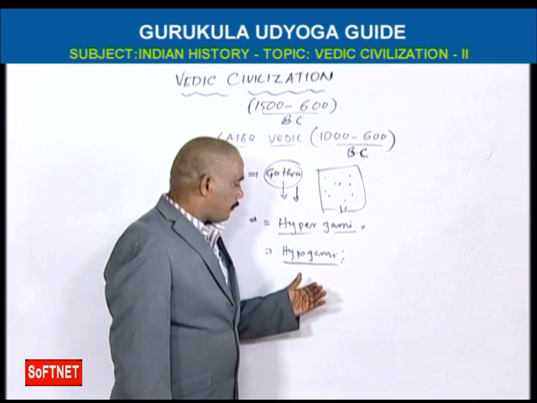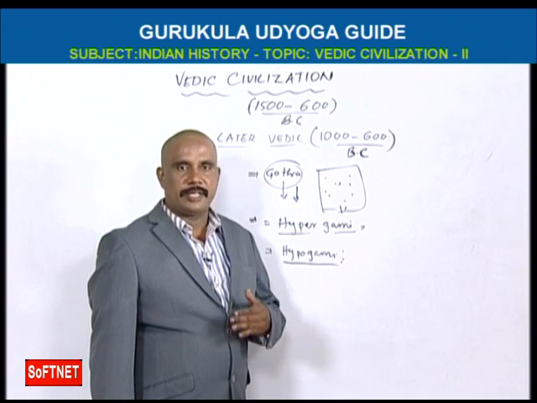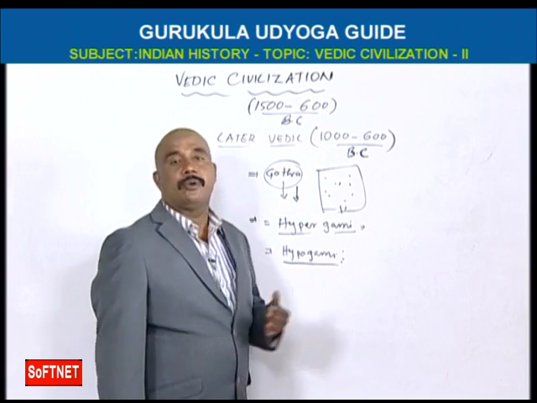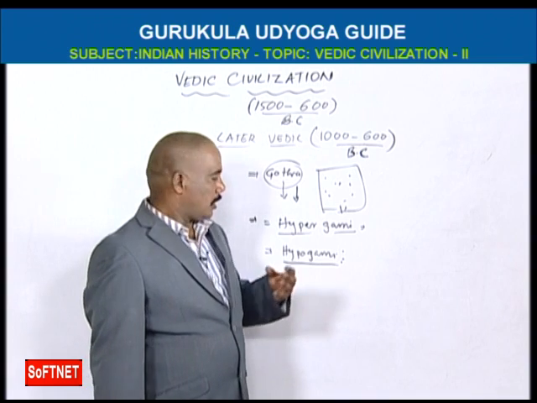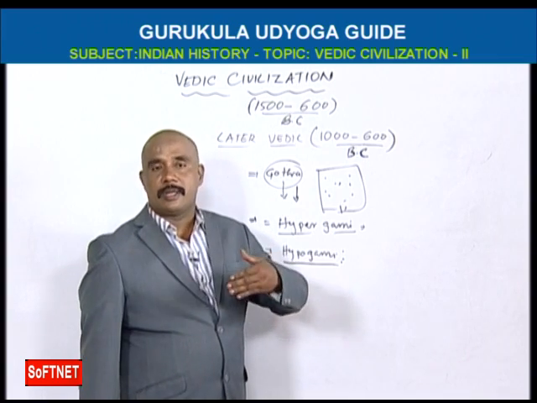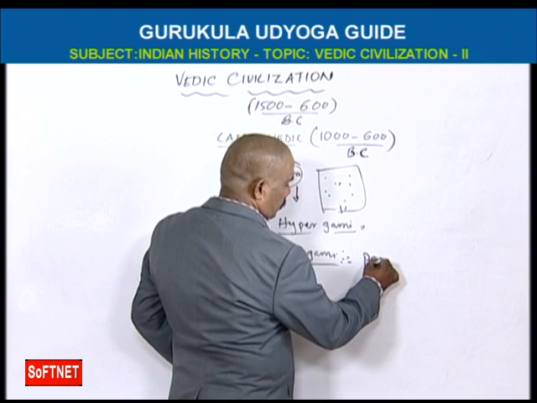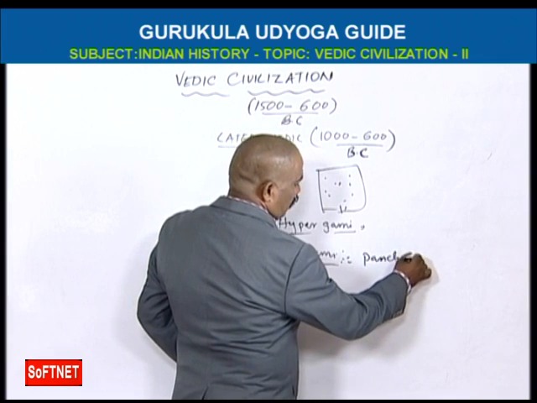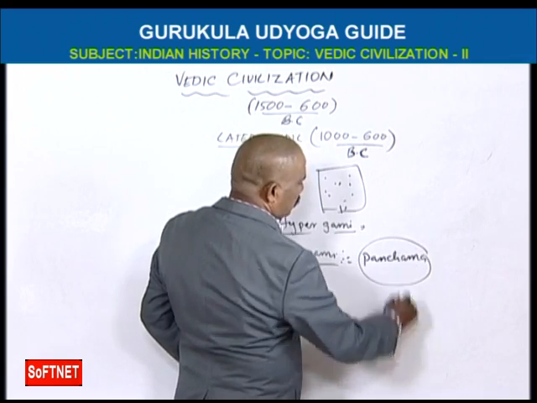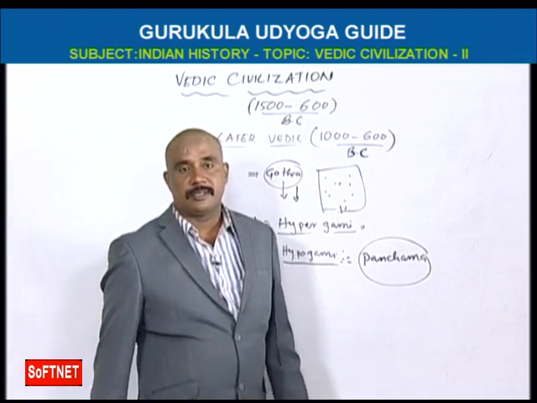If children were born from a hypogamy couple, they are called Panchamas. So we understand one more new community was introduced: Panchamas, Panchamakula, untouchables.